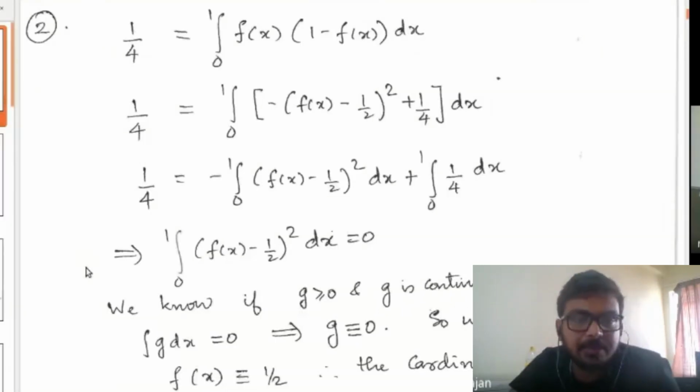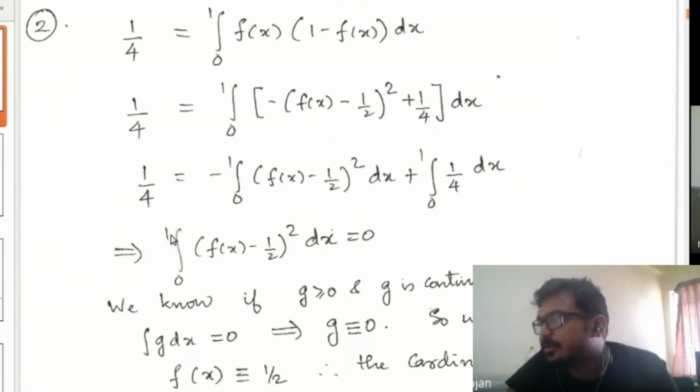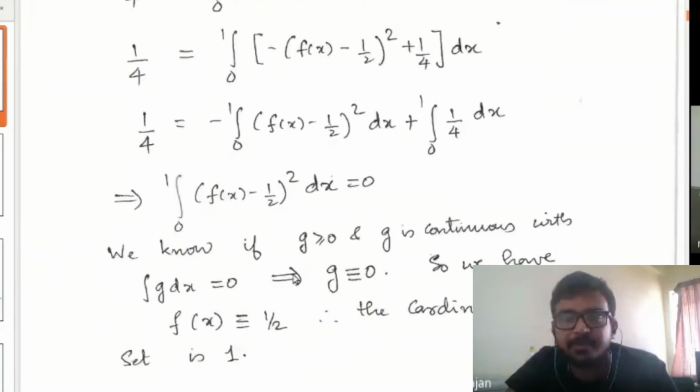We'll come back. So I hope Sangeeta, you obtained this equation, right? 1 by 4 equals minus integral 0 to 1, and you obtain integral 0 to 1 of f of x minus 1 by 2 whole square dx equal to 0. The integrand in this equation is non-negative because it's a perfect square, right? This is a known result which you can prove: if g is greater than or equal to 0 and g is continuous with integral g dx equal to 0, then g has to be the constant function 0 itself.